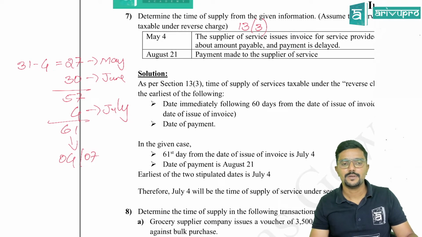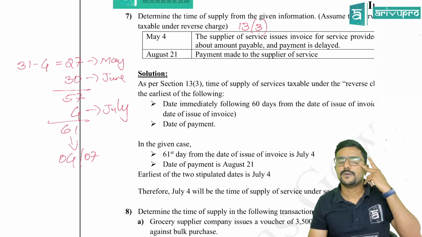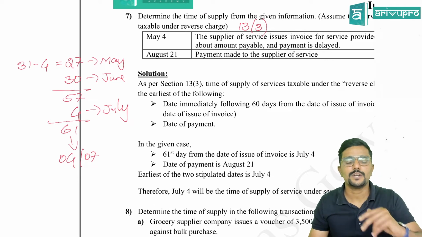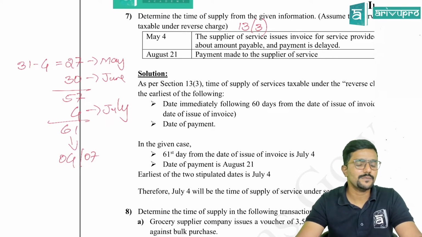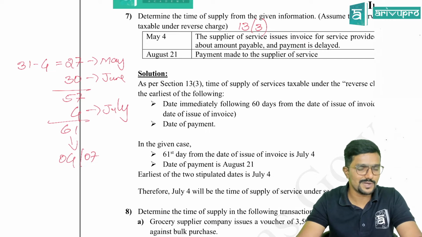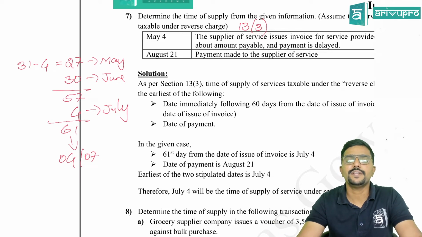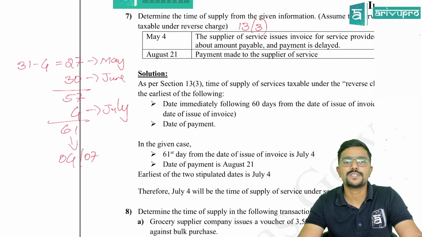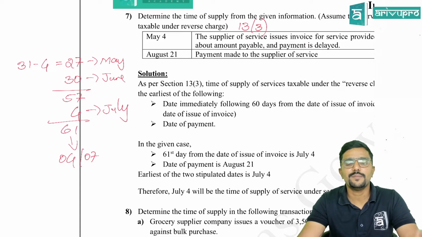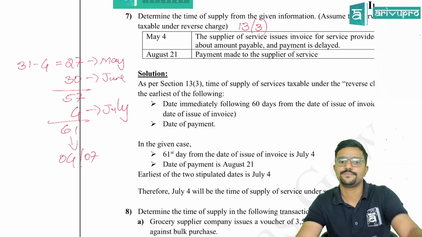I repeat, invoice is issued on 4th May. So there are totally 31 days in May. So 31 minus 4 you do, including invoice date. You will get 27 days. And next month is June, 30 days. So if you add both, 57. But I want the 61st day. So what is the balancing figure? Remaining 4 days. So it is 4th July.